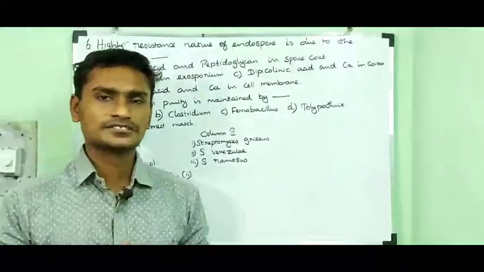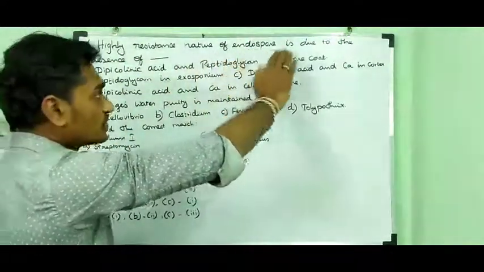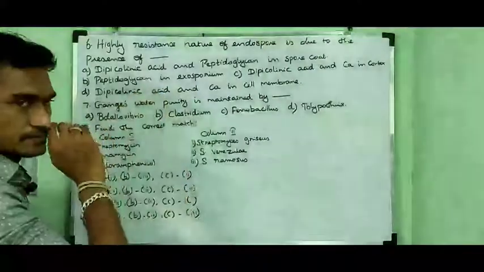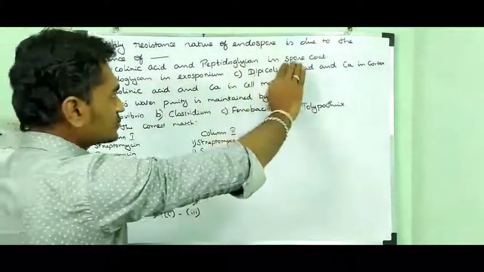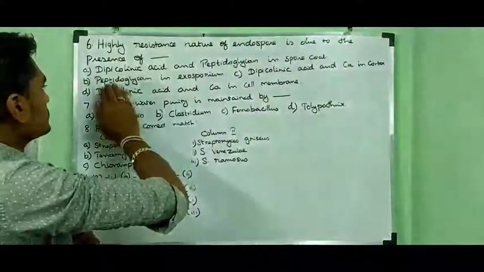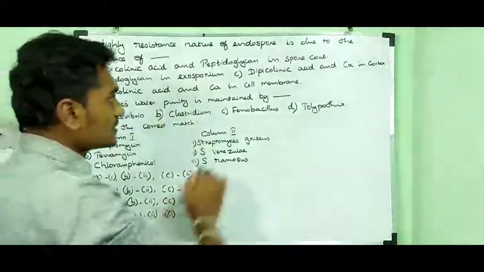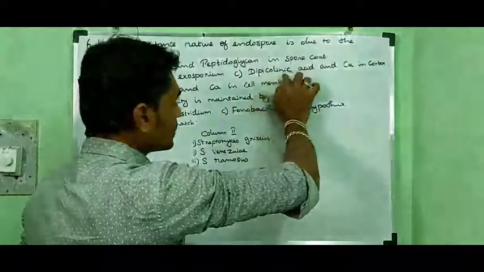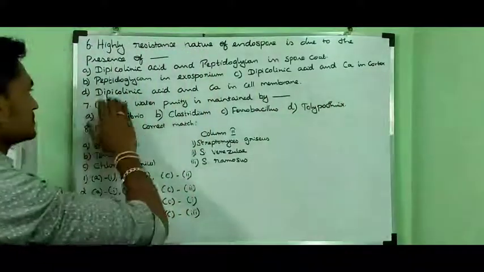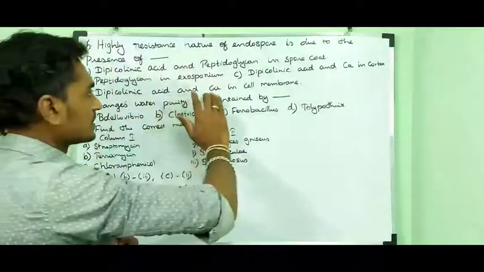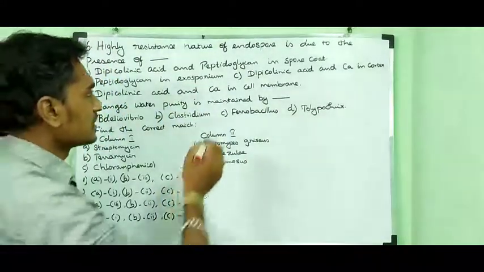The sixth question: highly resistant nature of endospore is due to the presence of dash. Option A, dipicolinic acid and peptidoglycan in spore coat; option B, peptidoglycan in exosporium; option C, dipicolinic acid and calcium in cortex; option D, dipicolinic acid and calcium in cell membrane. So option C is the right answer.